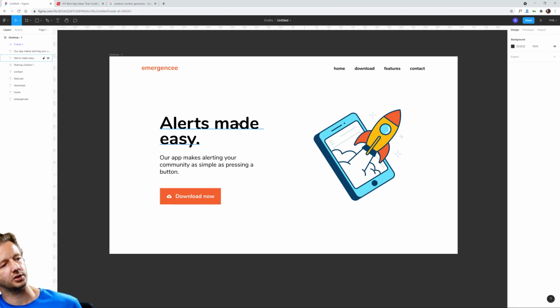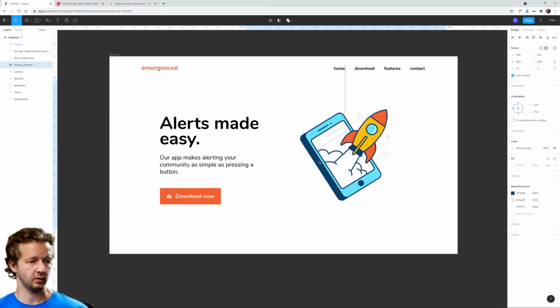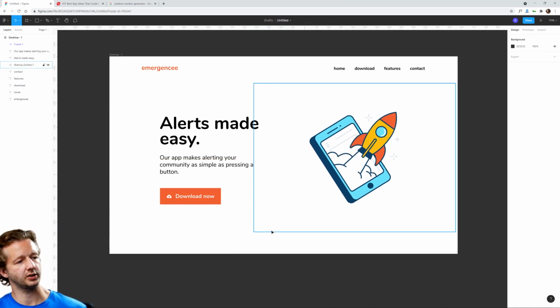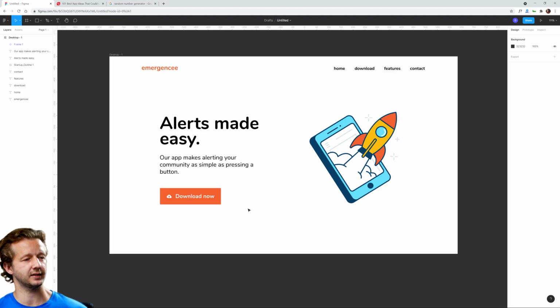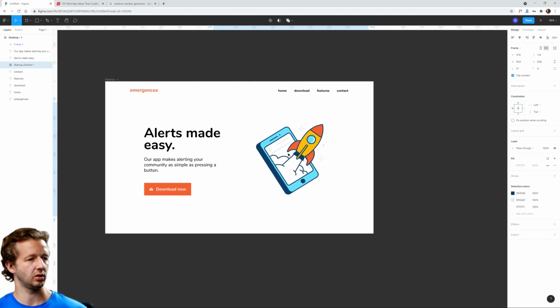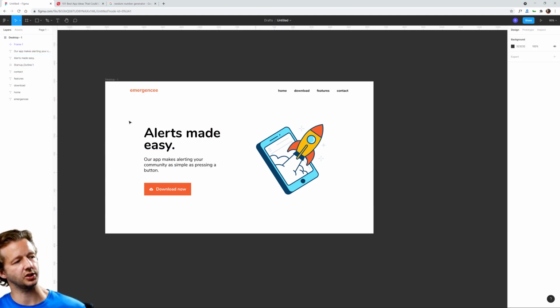All right, so alerts made easy. Our app makes alerting your community as simple as pressing a button. All right, so this is obviously a very simple example of a page, of a hero section for a landing page, essentially.